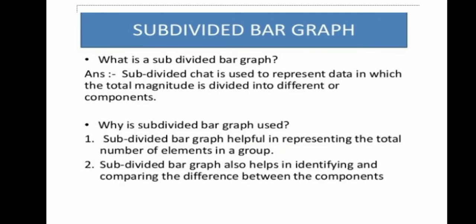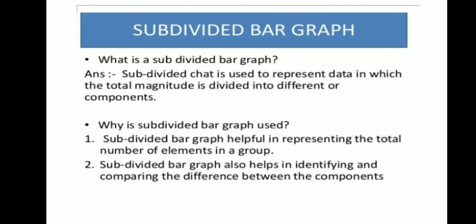Now what is a subdivided bar diagram or subdivided bar graph? A subdivided chart is used to represent data in which the total magnitude is divided into different components. You need to get the total first and then you need to bifurcate. Why is a subdivided bar graph used? It is helpful in representing the total number of elements in a group. What kind of elements this group contains, you can know with the help of a subdivided bar graph.